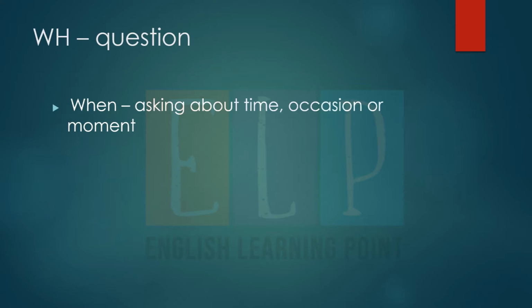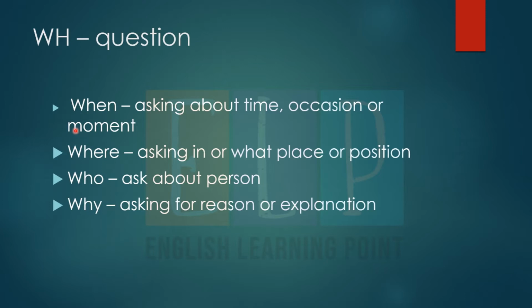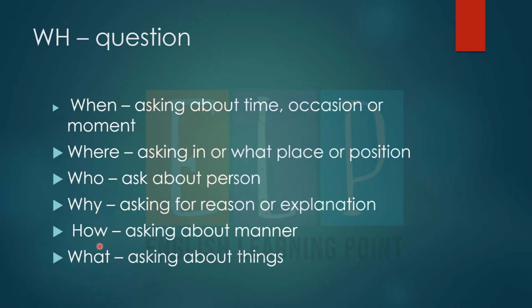Alright. So when is used to ask about time, occasion or moment. Where is used to ask for the place or position. Who is used to ask about a person. Why is used for asking for a reason or explanation. How is used for asking about manner. What we use for asking about things. So these all are WH questions.